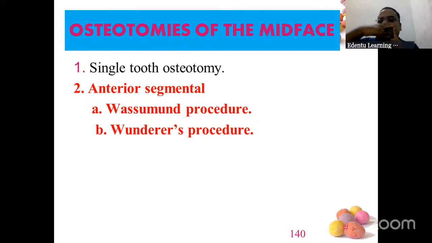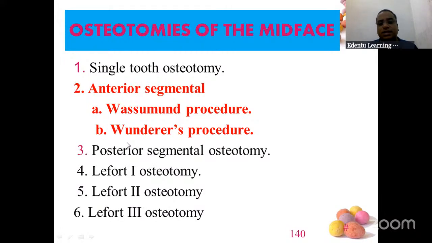Then make a horizontal osteotomy cut, taking precautions of the nasal aperture and all. So it's just like a goalpost is created. Once you extract the teeth, in the anterior maxillary osteotomy you have two techniques: Wassmund technique, Wunderer's technique. This is the one we are discussing right now.